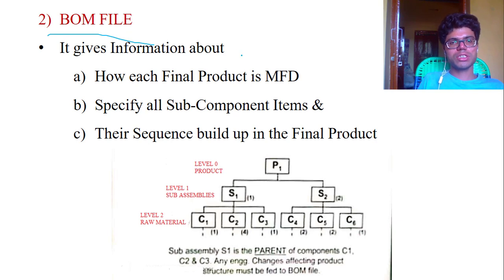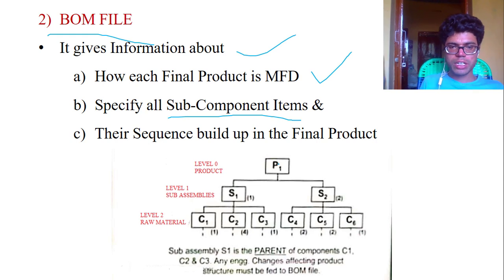Bill of material gives information about how each final product is manufactured. It specifies all subcomponent items related to that, and the sequence in which they build up into the final product. For example, manufacturing product P1 requires S1 sub-assemblies and S2 sub-assemblies. S1 requires C1 component 1, C2 component 4 and C3 component 1. Similarly, S2 sub-assembly requires C4 2, C5 2 and C6 1.